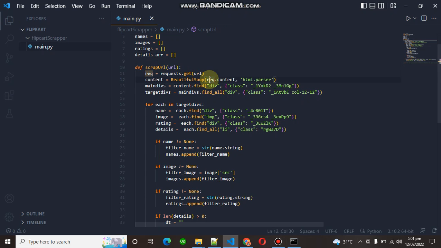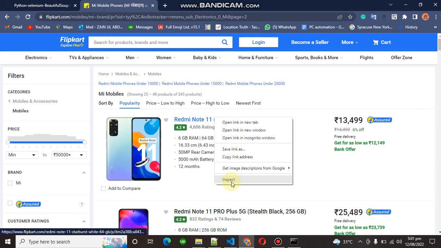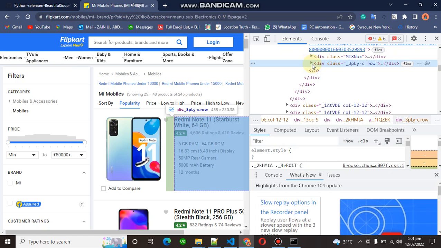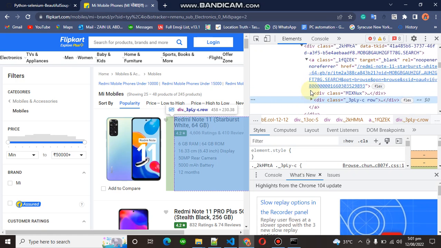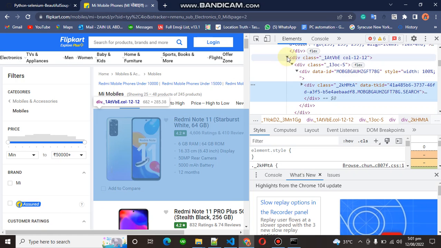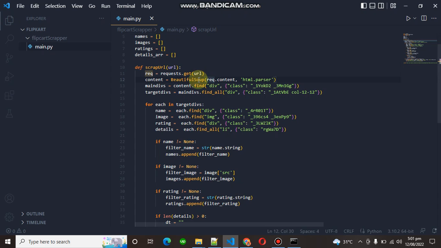Beautiful Soup will take two parameters: request.content. What do we mean by content? Content means all this HTML code is referring to our content. It will pass our content inside this Beautiful Soup object, and the second parameter will be html.parser.